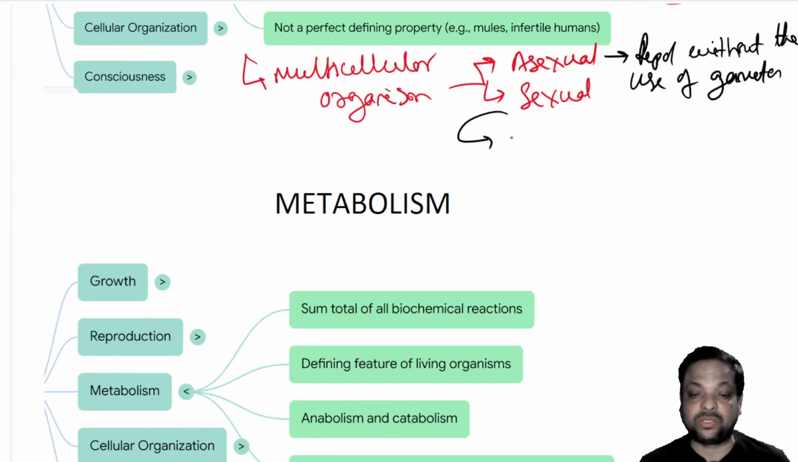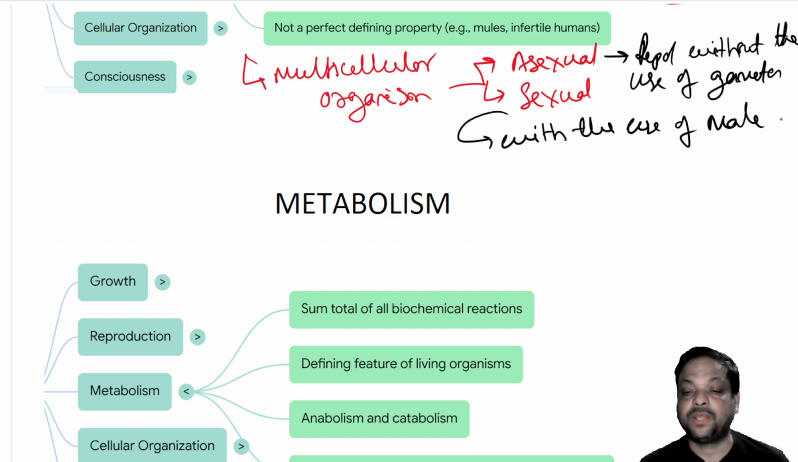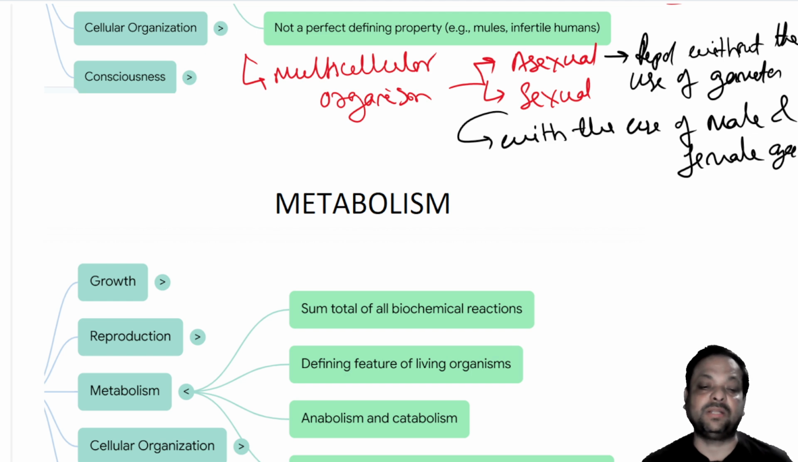And what is sexual reproduction? Reproduction with the use of male and female gametes. Got it clear? So this is about the multicellular organism.